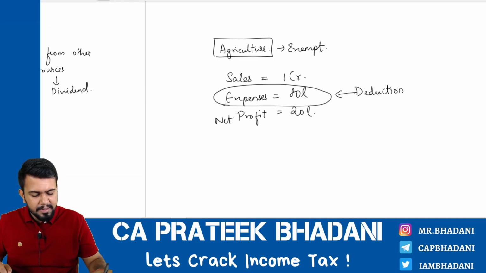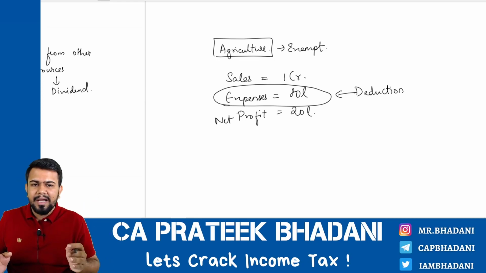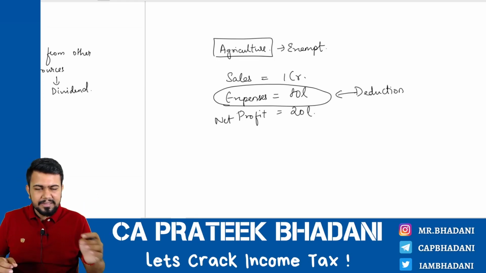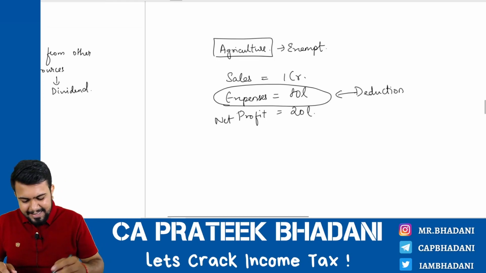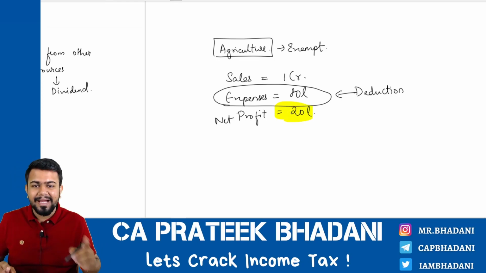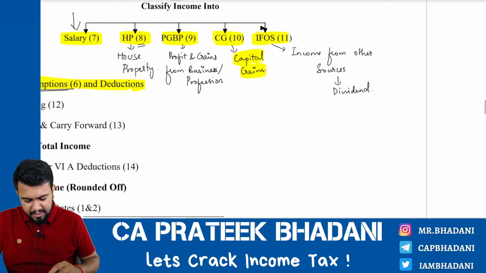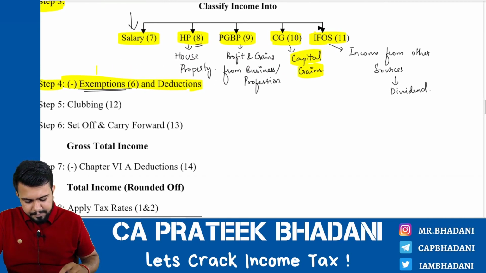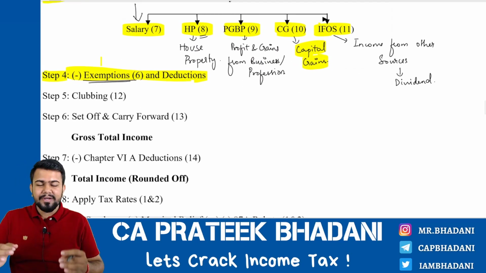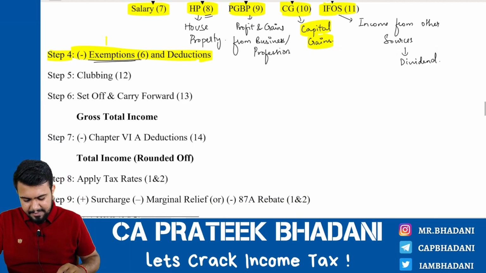If an amount is allowed to be reduced against an income, then it is called deduction. Hence I have to pay tax only on my net profit. I need not pay tax on the entire sales. This also we are going to learn in income concept, that we will learn in the next video. So hence we should reduce any exemptions or deductions if at all they are present. That is the step number 4.